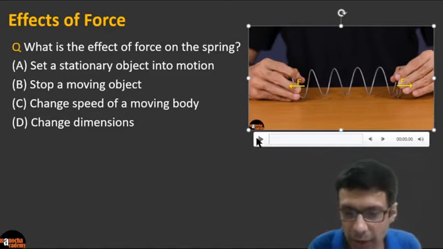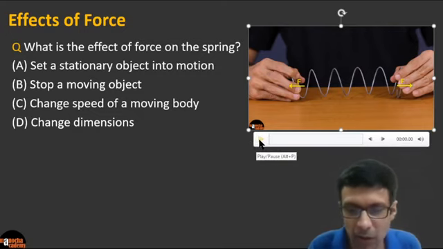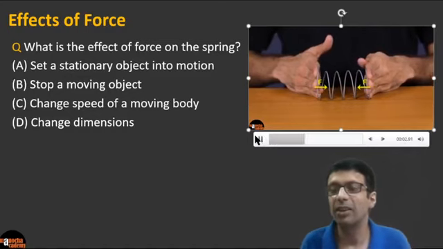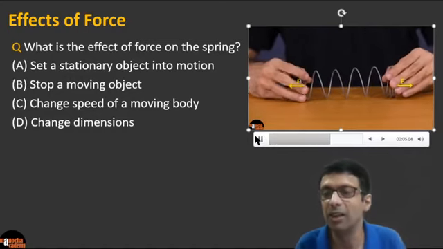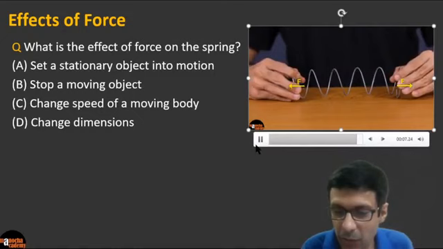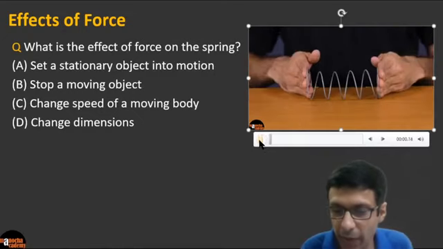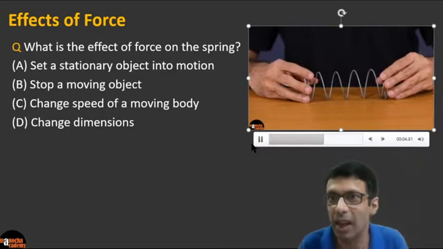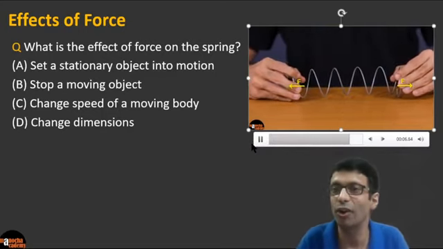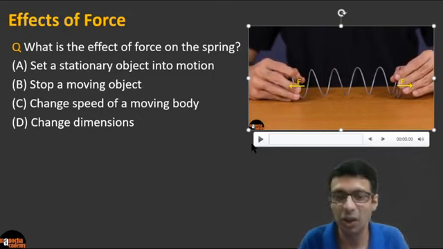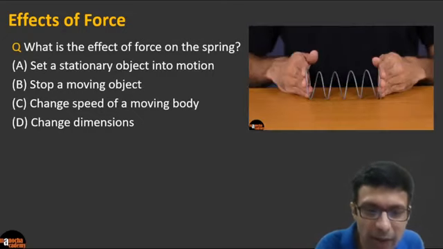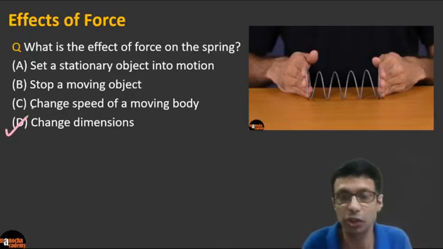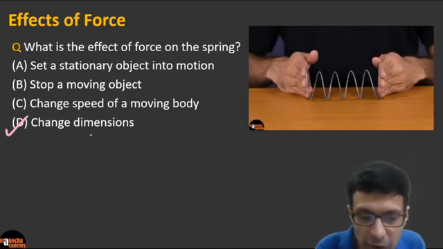Okay, so if you look here carefully, right? When you watch that video, what is the main thing you're seeing? When I'm pressing it, can you see the, let me replay it again, 1 second. So when I press the spring, you're seeing that I'm decreasing the length of the spring. I'm compressing it. And when I pull the spring, I'm elongating or increasing its length here, right? Can you see? So the primary effect as shown here is we are changing the dimensions of the body. Changing the dimensions means basically changing the shape.